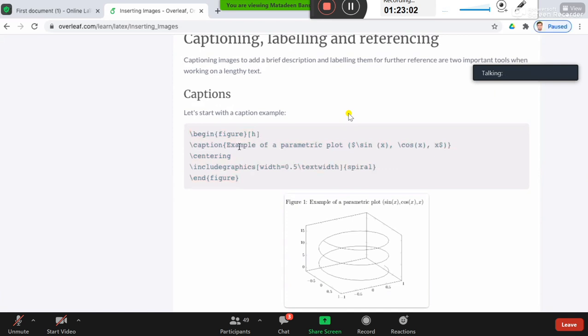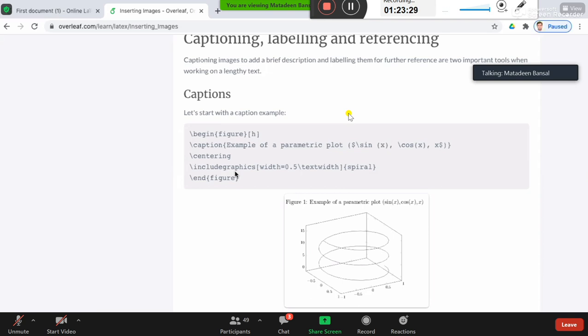Then you have a caption. What caption do you want to give to your figure? Here the caption is example of a plot, sin x, cos x, and so on. Whenever you put this caption before the include graphics command, your caption will appear above the figure. If you specify the caption after the include graphics command, your caption will appear below the image.